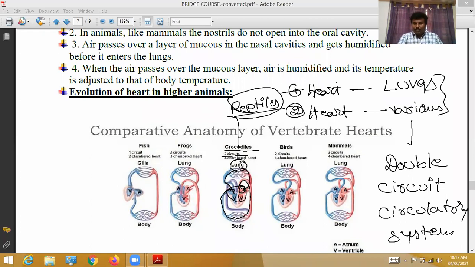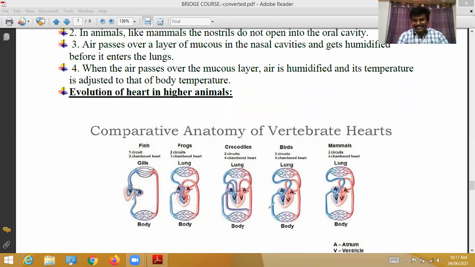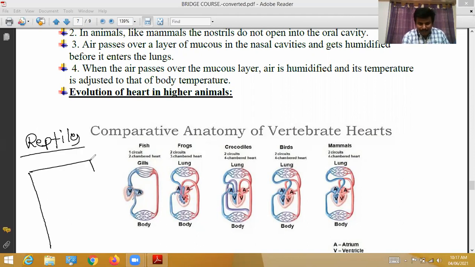One point we have to remember here: generally in reptiles, the heart is an incompletely divided four-chambered heart. The fourth chamber is incompletely divided. For our understanding, this is the right auricle, the left auricle, the right ventricle, and the left ventricle.